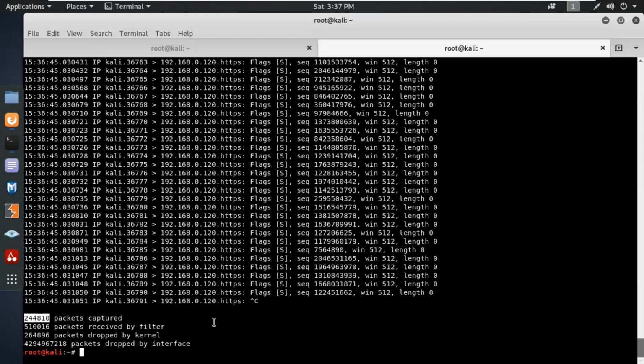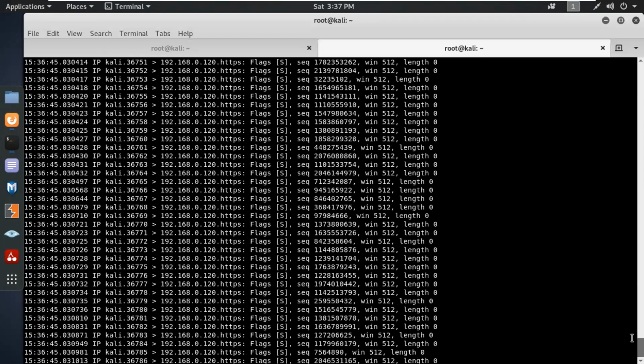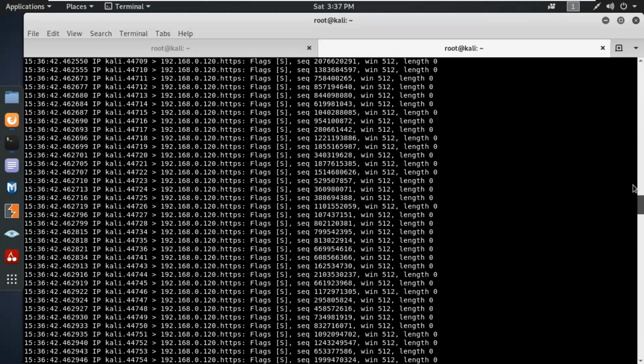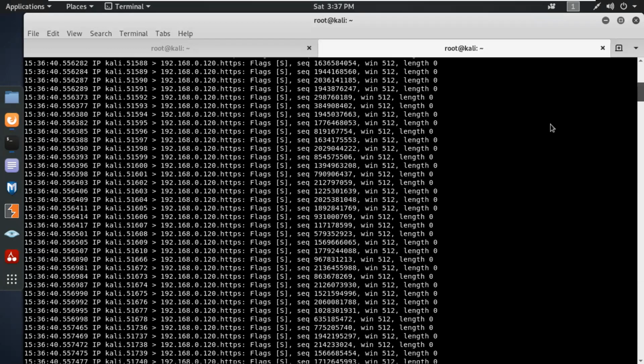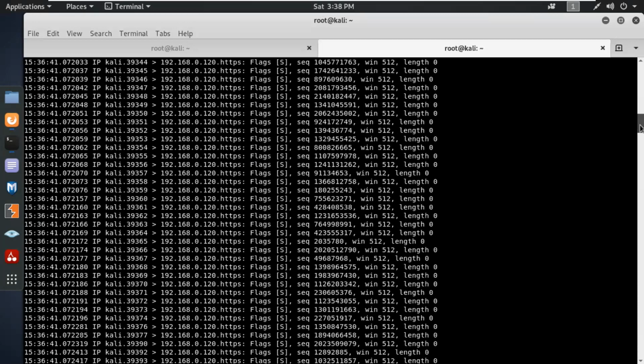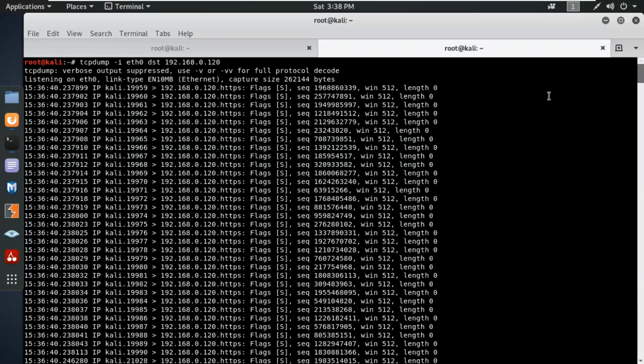So if Windows Firewall is on, then in that case, this tool will not work. Yes, this tool is not going to work over there. So the firewall will consider it a DDoS attack and block it. Yeah, because you can see over here, I simply want to capture the destination packets. That was 120. That's why I use tcpdump, because if I use Wireshark, it will simply hang my GUI